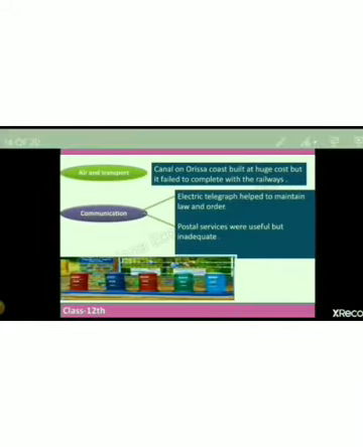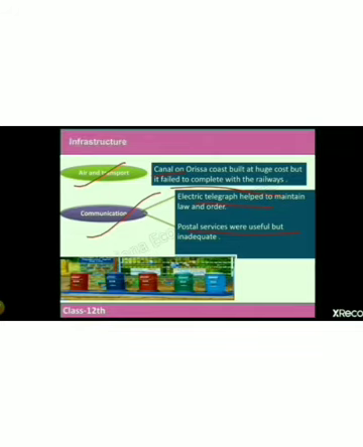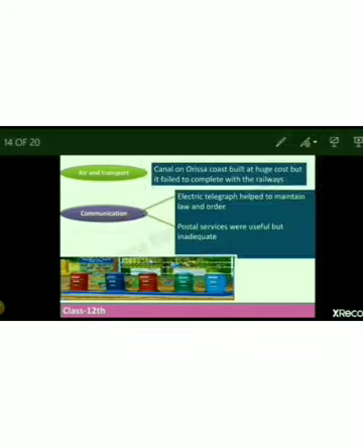Now there were also some areas where they did some development, like air and water transport and communication. A water transport canal on the Orissa coast was built at a huge cost, but it failed completely, failing to compete with railways. Like the way railways progressed, water transport did not grow much. Whereas if we talk about communication, the electric telegraph helped to maintain law and order. Postal services were also useful, but they were inadequate.